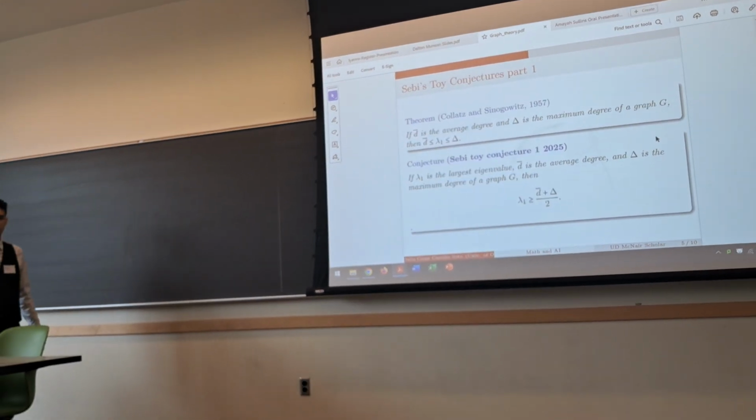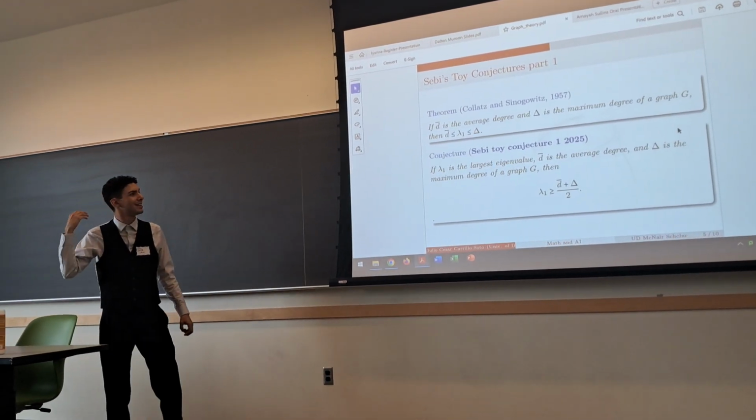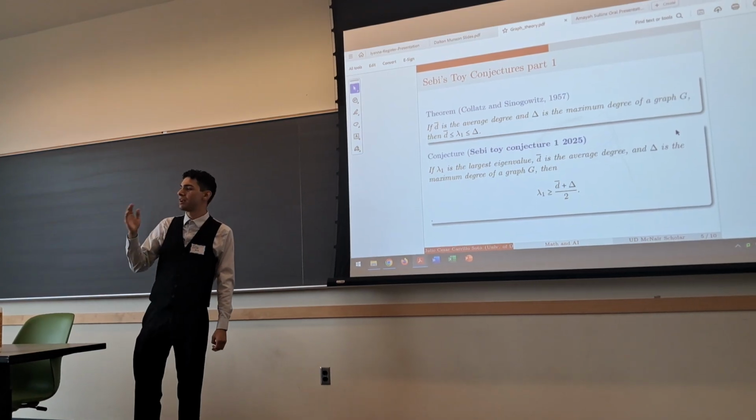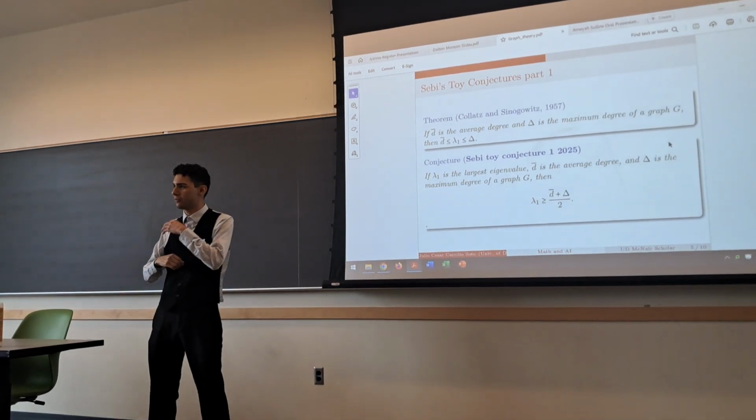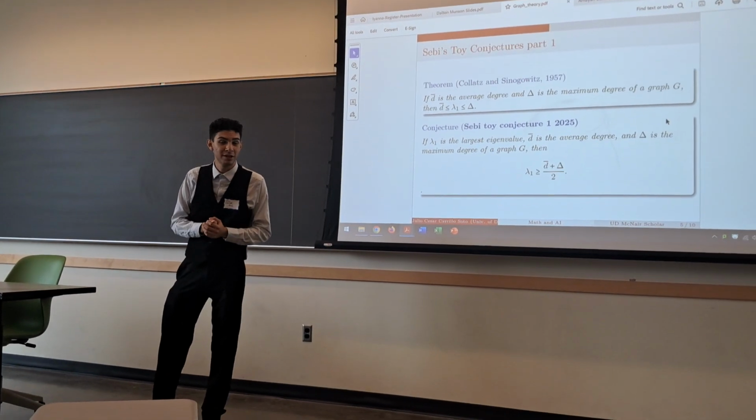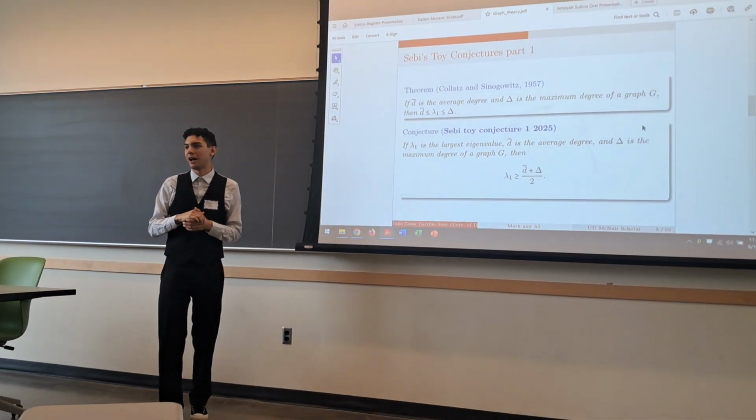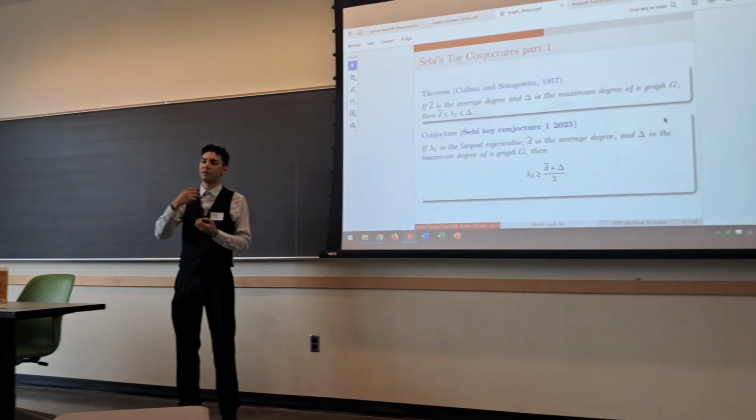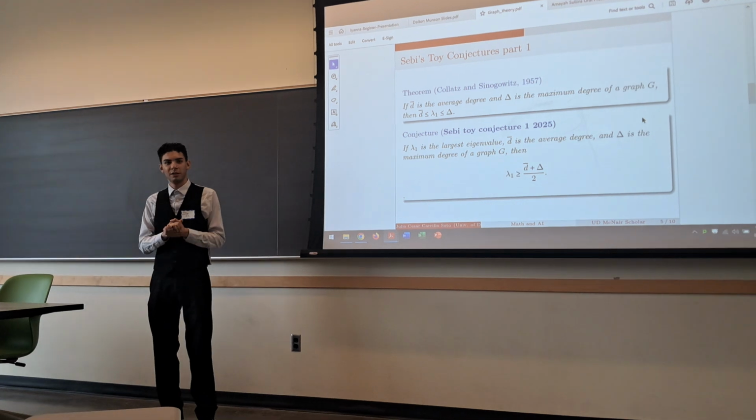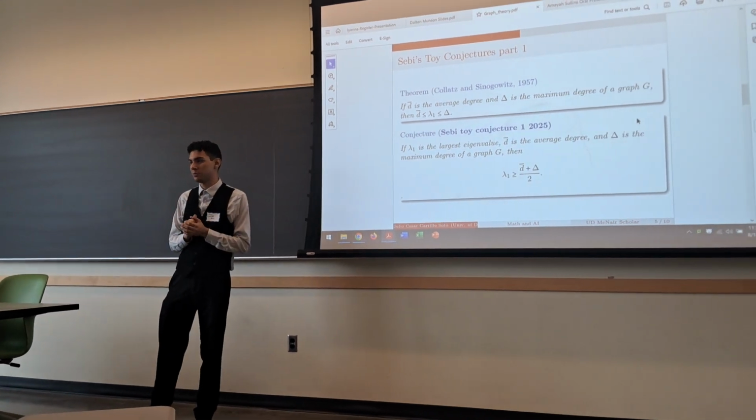In 1957, Collatz and Sinogowitz managed to prove that given the average degree of a graph, d hat, and the maximum degree, delta, the largest eigenvalue is between the average degree and the maximum degree. This was a motivation for our first toy conjecture proposed by my professor.